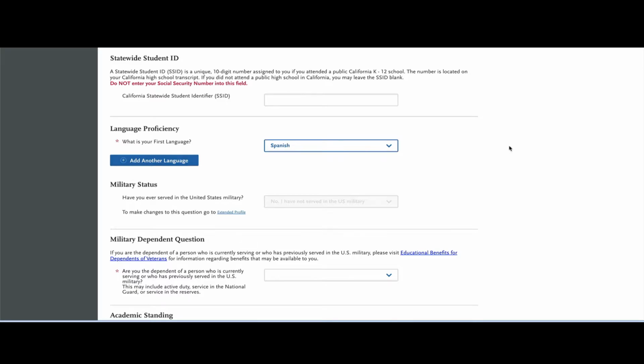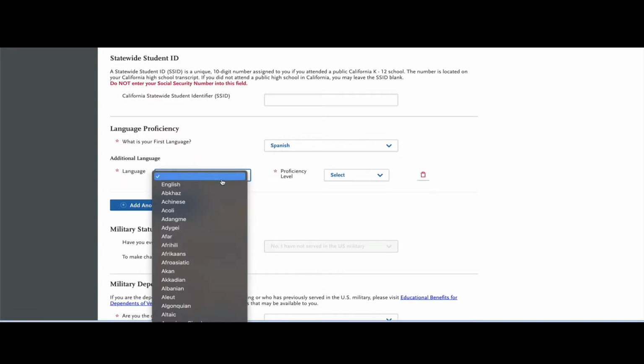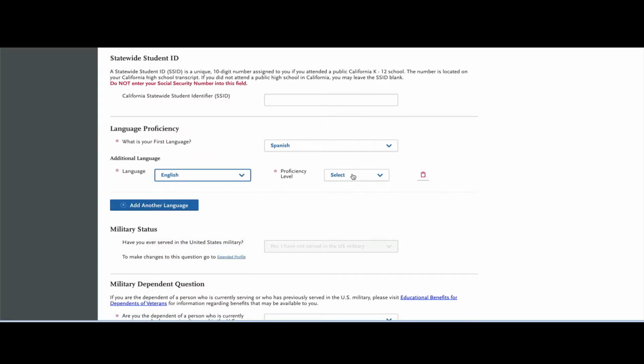Language proficiency. In this section, you will report the first language that you speak. What is your first language? Mine is Spanish. If you speak any other languages, you can click on Add Another Language. I'm going to click on Add Another Language, and I will be adding English. If you do have another language, you're going to report your proficiency level. Mine is advanced. If you have more than 2 languages that you speak, go ahead and report them here. Otherwise, move on to the next section.